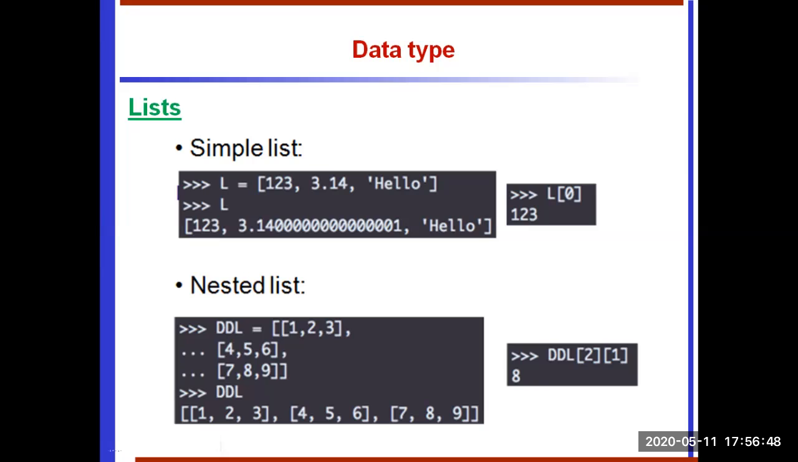The elements are 1, 2, 3, 3.14, hello. Each element is separated by commas. So this is the way we have to create a list. So if we display L, it is going to display what are the elements in the list.